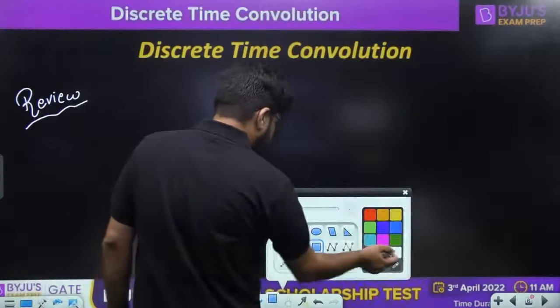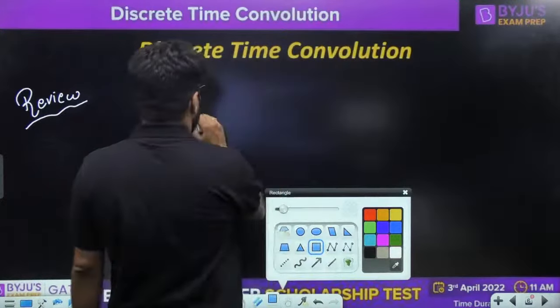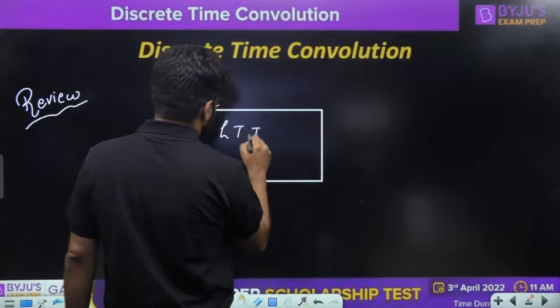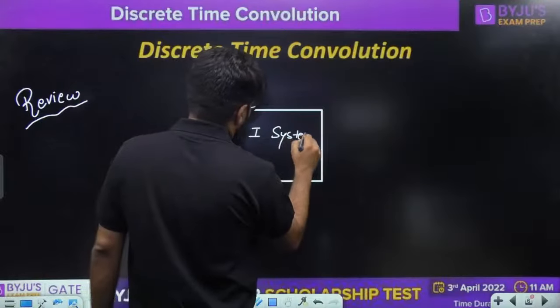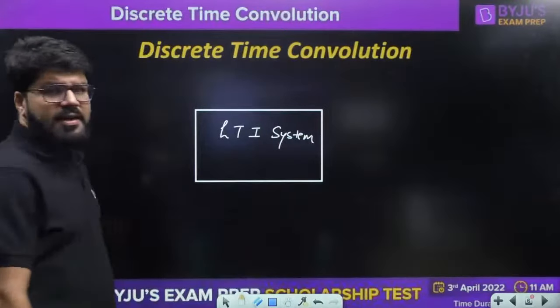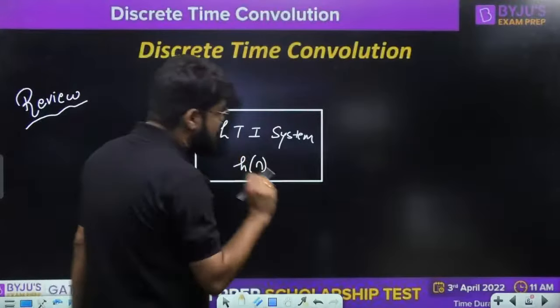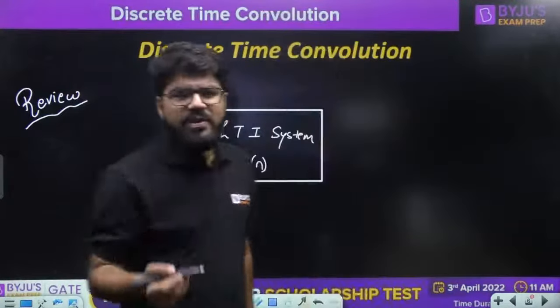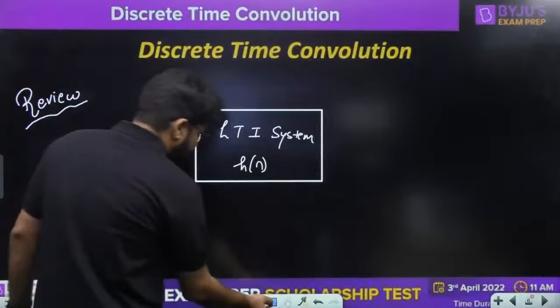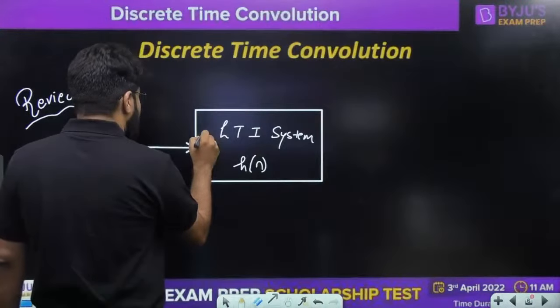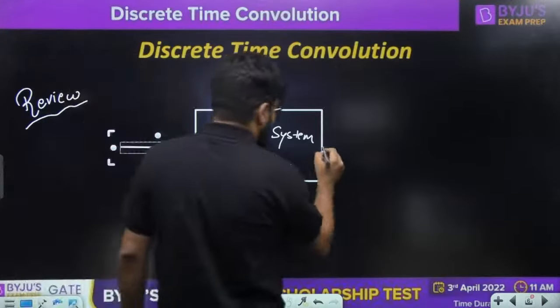Okay sir, so I have an LTI system, let's see. I have an LTI system having the impulse response h[n]. As you know, we are talking about discrete time convolution right now, then we'll go to continuous time also. We have an LTI system with the impulse response h[n]. Why impulse response is required, that also we spoke about yesterday.